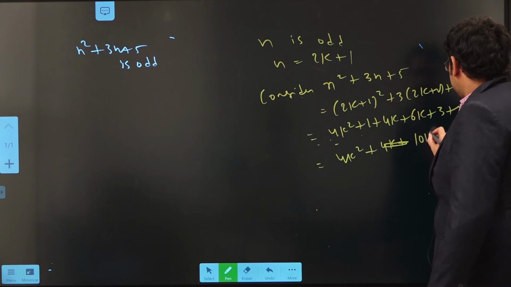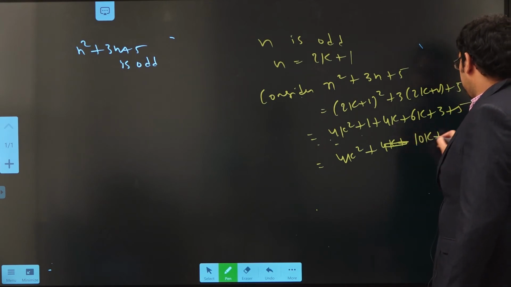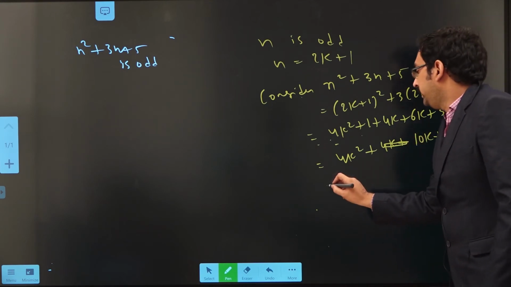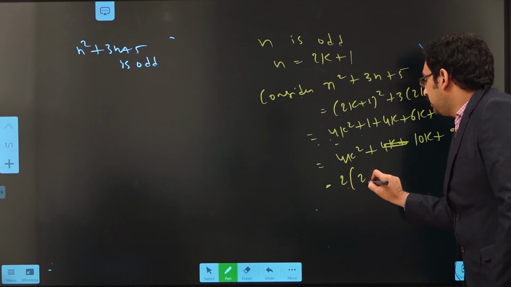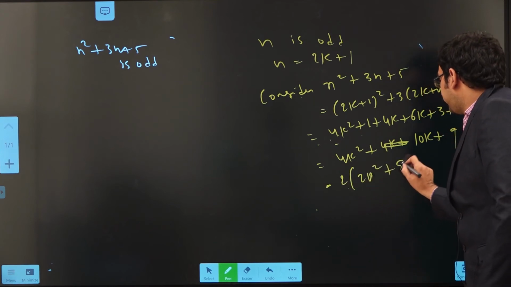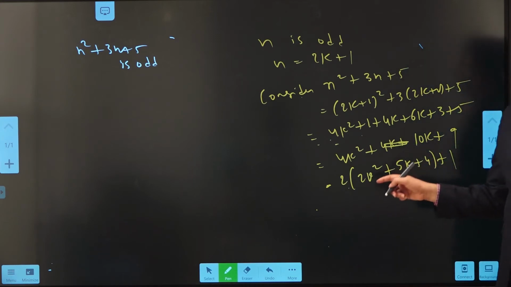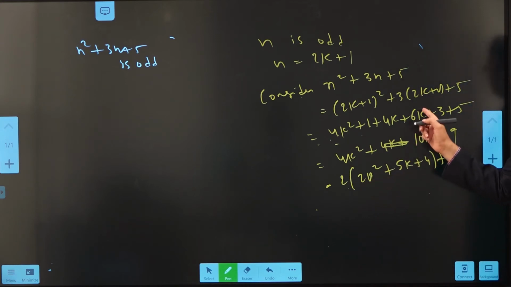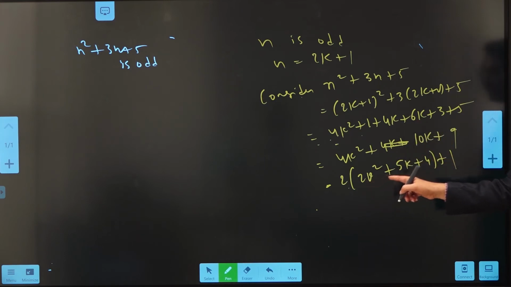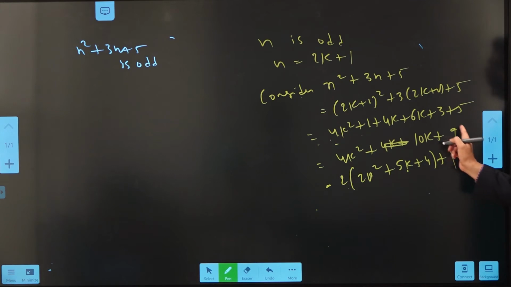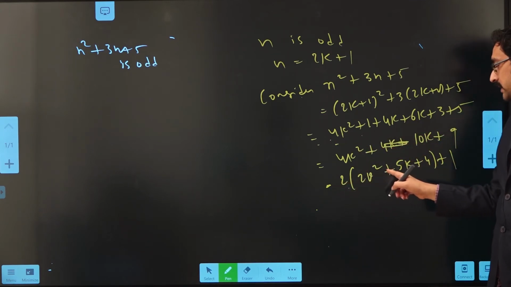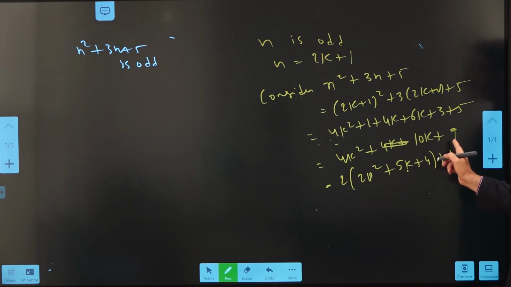4k square plus 10k plus 5 plus 3 plus 1, which is 9. So we can write it like this: 2 into (2k square plus 5k plus 4) plus 1. Because if we expand this statement, we get the above statement. It is equivalent to the above statement. This is in the form 2 into k plus 1, which is odd.